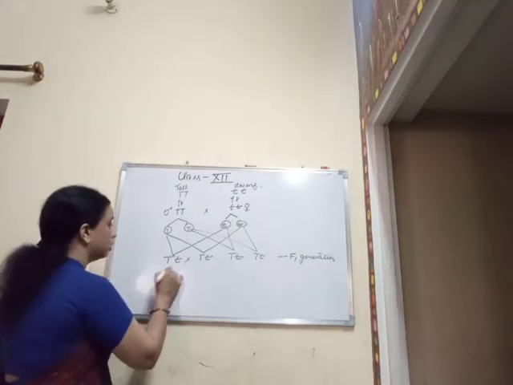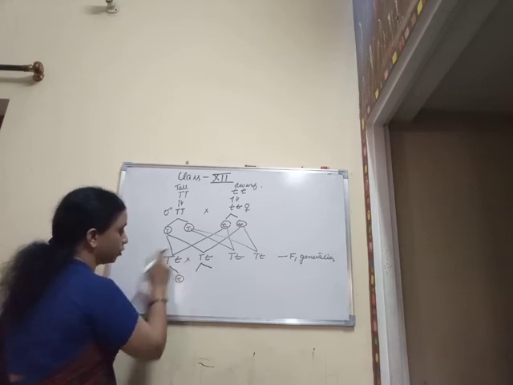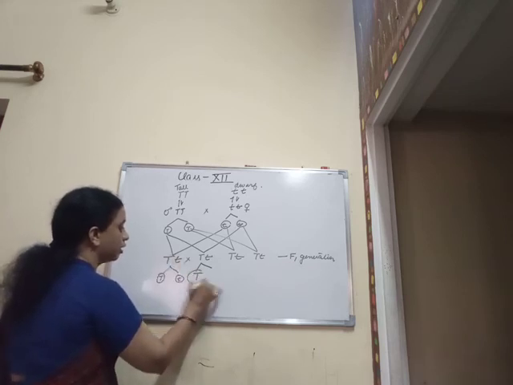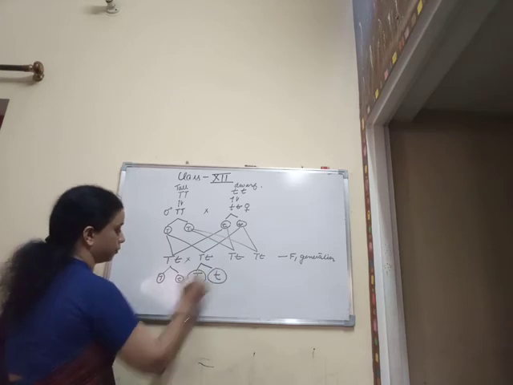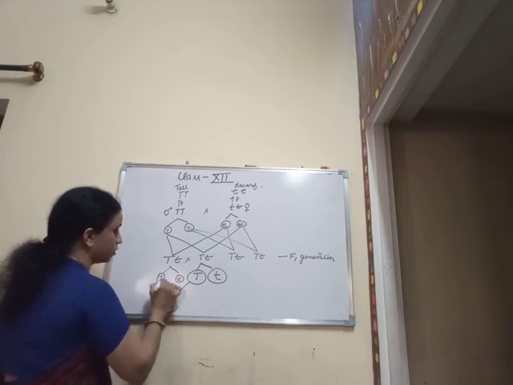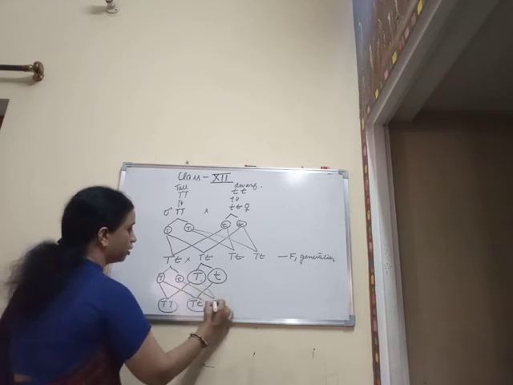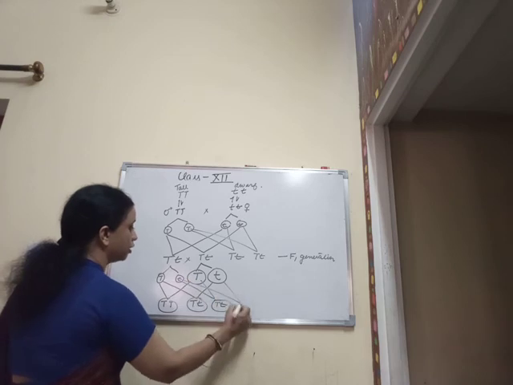Again what we got, two gametes from this one, one is capital T, another is small t, and from this one, one is capital T, another is small t. So according to the random mating chances, capital T, capital T; capital T, small t; again capital T, small t; and small t, small t.